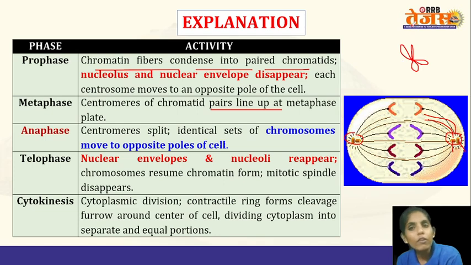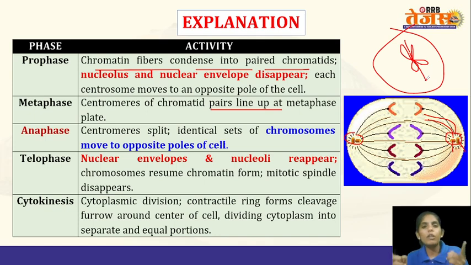In anaphase 2 of meiosis 2, there will be a split between the sister chromatids of a single chromosome. In meiosis 1, the homologous chromosomes are separated, whereas in meiosis 2, the sister chromatids of a single chromosome are separated. So remember this.